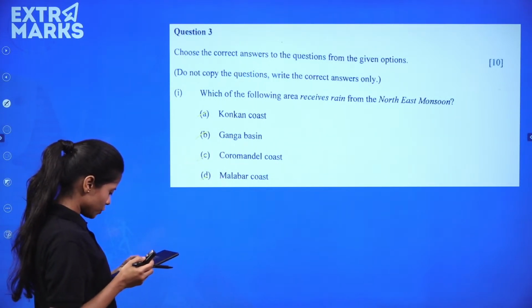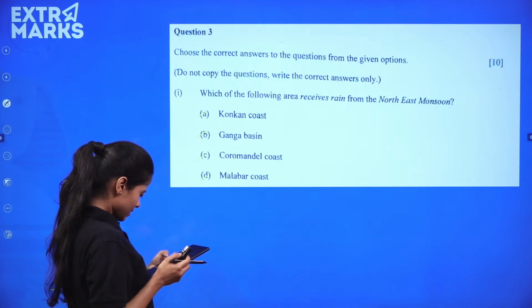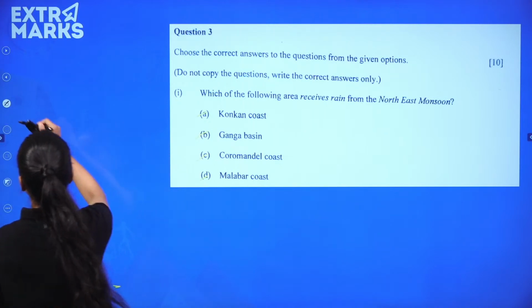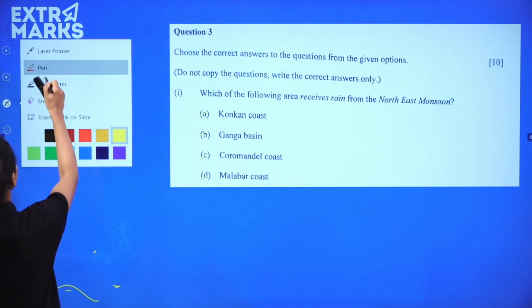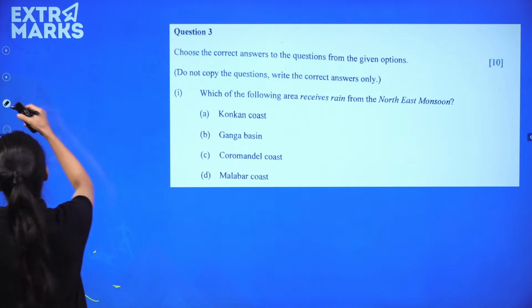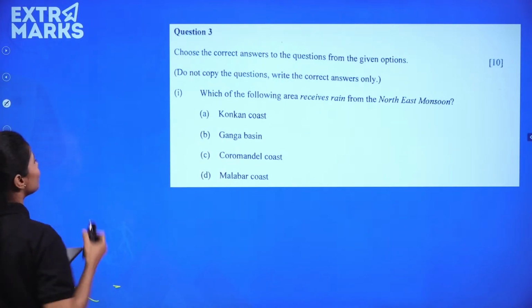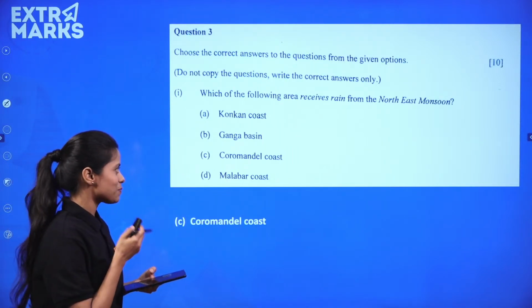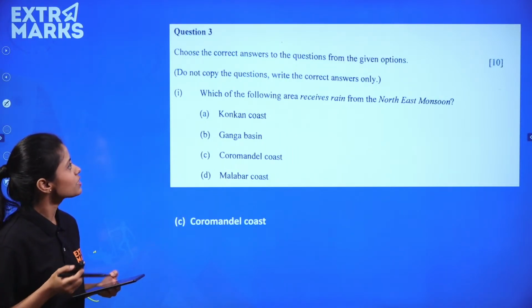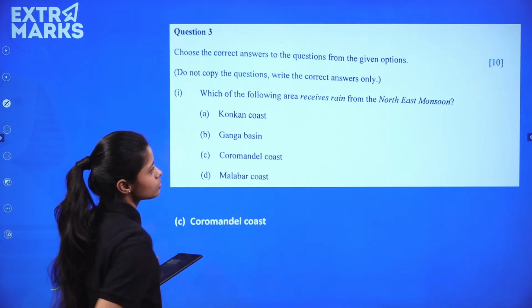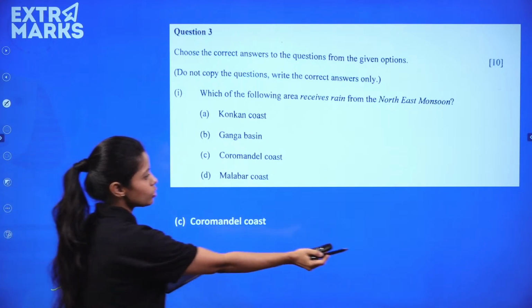Aishwarya is saying C. Tanya, you're most welcome. So don't go with these marks that I have made, I was just trying to make it easy for you while marking. The correct answer, a lot of you are saying C, is absolutely right. It's Coromandel coast, because that area receives rainfall from the northeast monsoon, right? So northeast monsoon from here.